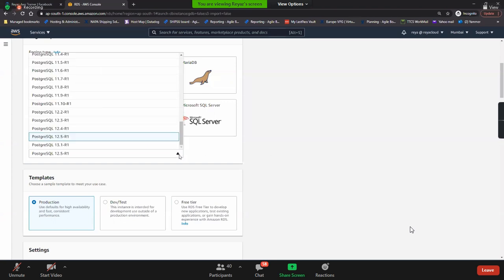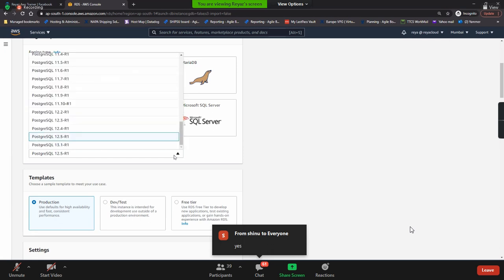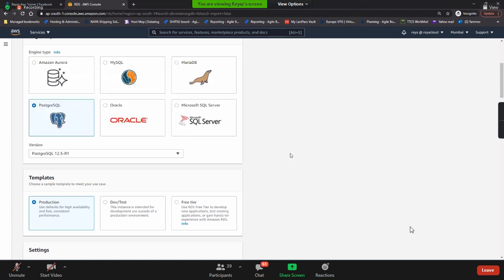You can ask, sir, why do we have so many versions here? Guys, developers, if anyone is here, your application sometimes should be compatible with the database version, right? Do you agree? Anyone over here? Developers? Definitely yes. So whenever you are setting up this RDS instance, please make sure you check with the developer what kind of version he needs. You can select the appropriate engine version.